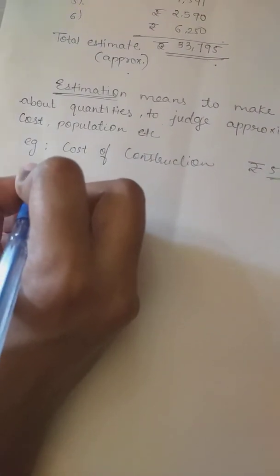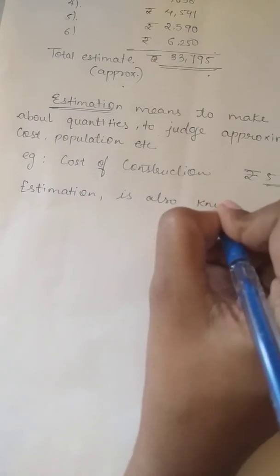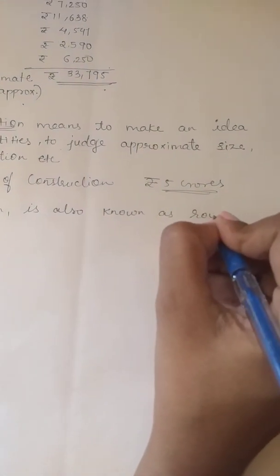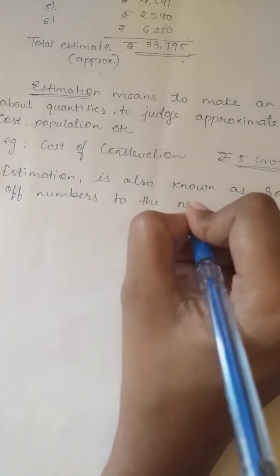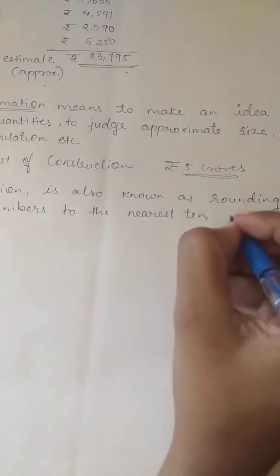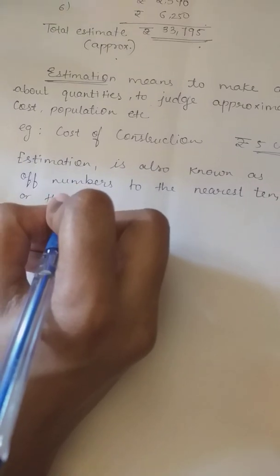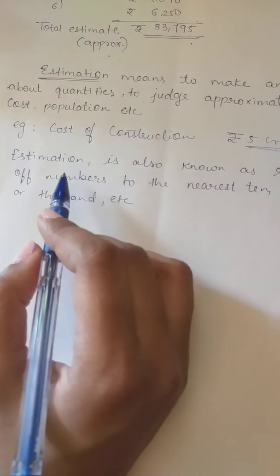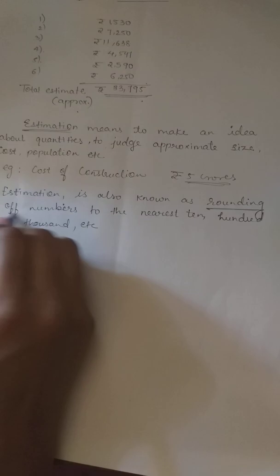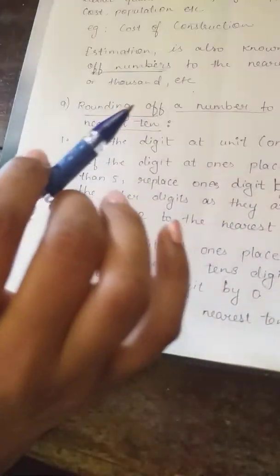So I am writing here, estimation is also known as rounding of numbers to the nearest 10, 100, or 1,000, etc. So in short, we can say estimation is also known as rounding of numbers to the nearest 10, 100 and 1,000. So now the important point, how to round off.